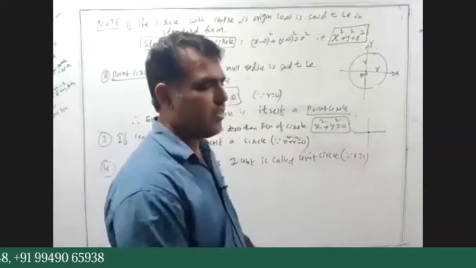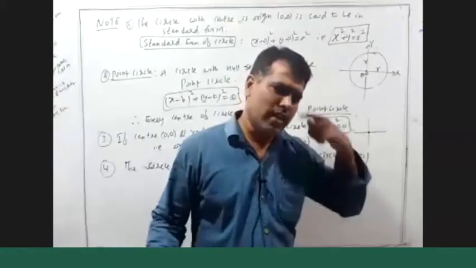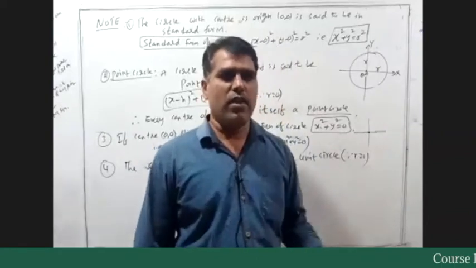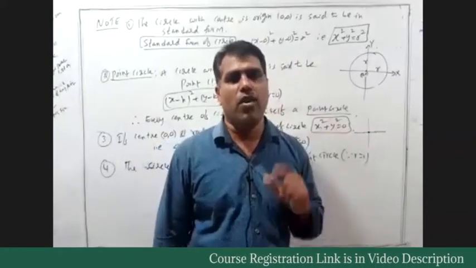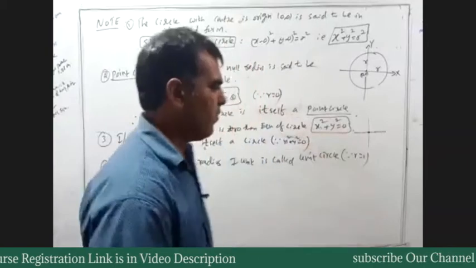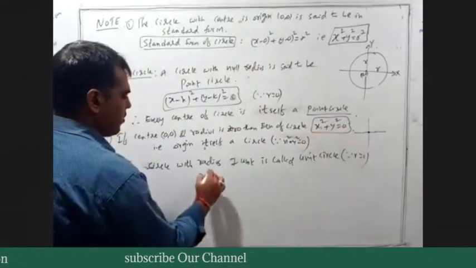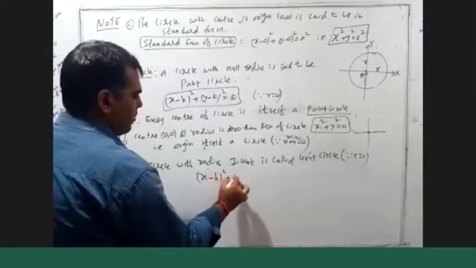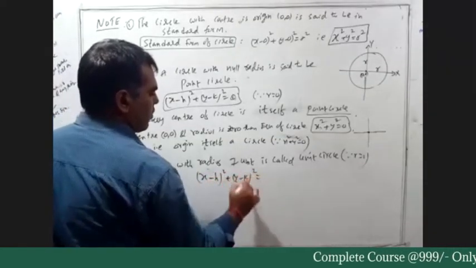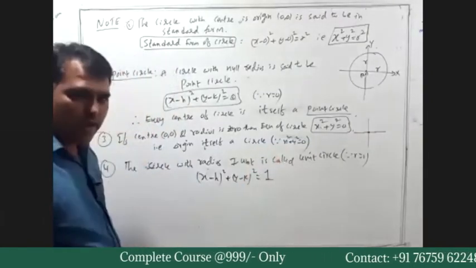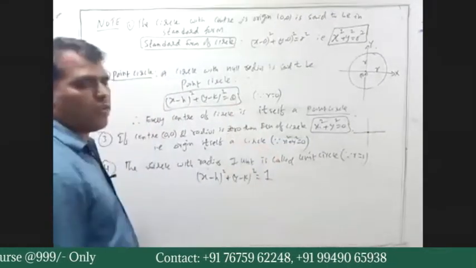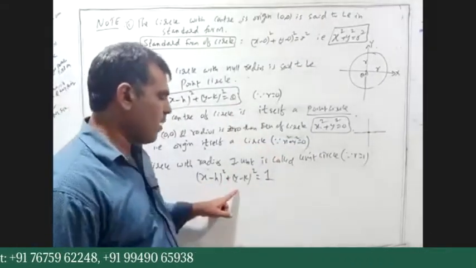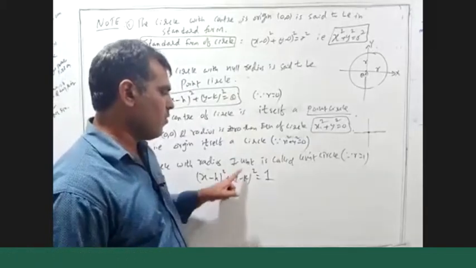All the circles with radius 1 unit are called unit circles, whatever the center is. Therefore the equation of a unit circle is (x minus h) whole square plus (y minus k) whole square equals 1.